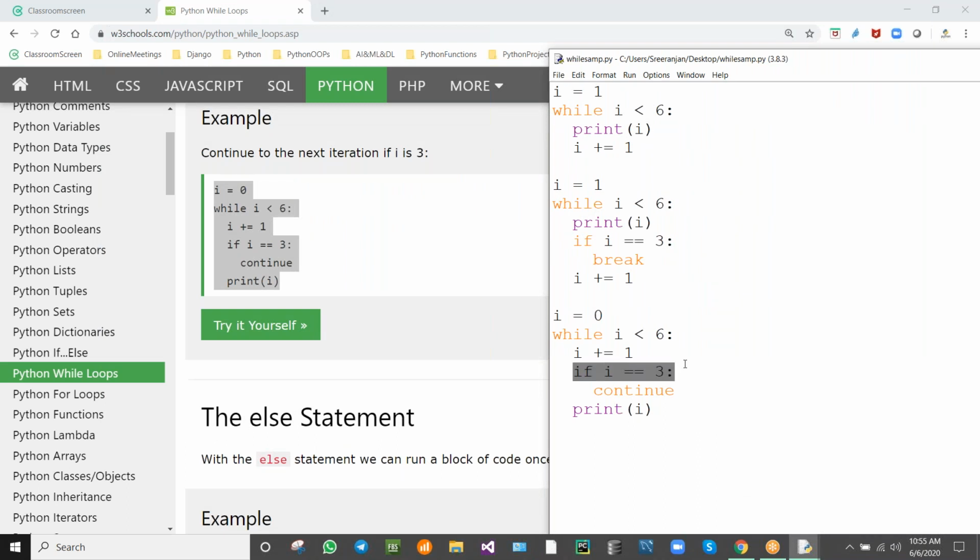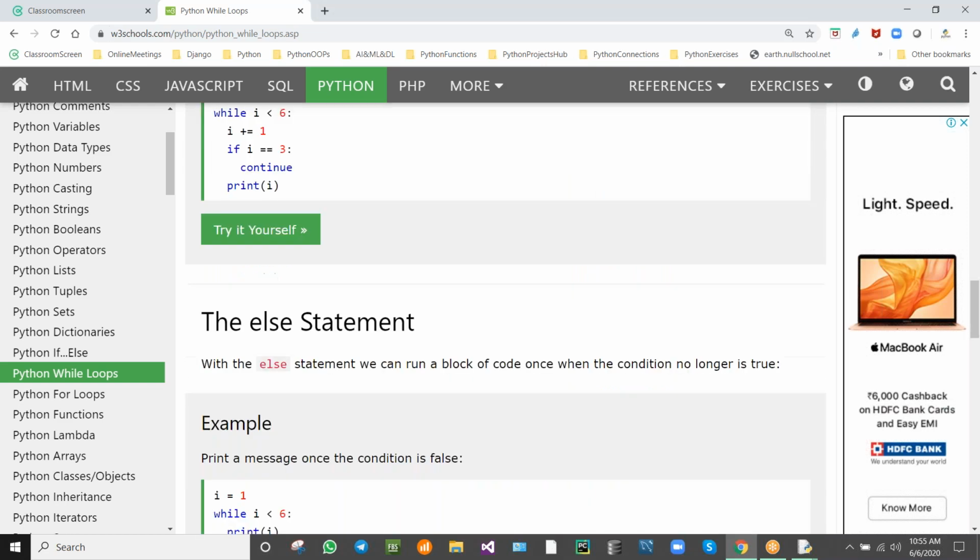If the condition is I is equal to 3, it will check that condition, and that condition it will continue. Okay, so this condition will be skipped and the rest of the iterations will be looped. So that is the continue statement.